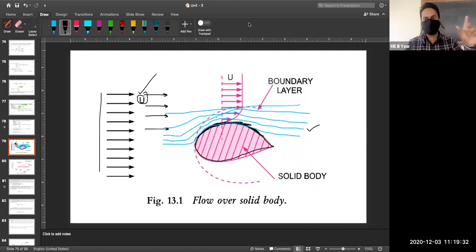One more term I would like to tell here, Hooke's law. You have studied it in your solid mechanics or design subject. What is Hooke's law saying? Hooke's law is saying your stress is directly proportional to strain. I would like to show you something. Just as this topic arose, I would like to clarify one thing.